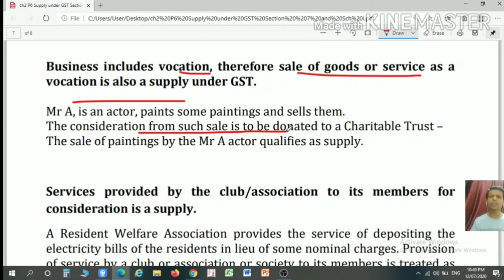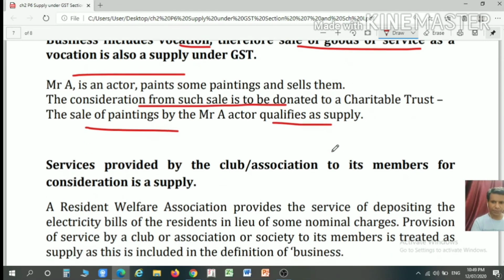So, will the consideration received by Mr. A, the painter, be considered part of a supply? Yes, it is a sale of a painting with a consideration. Further, it is in the course or furtherance of a business because business includes vocation. So, sale of a painting by Mr. A qualifies as a supply.